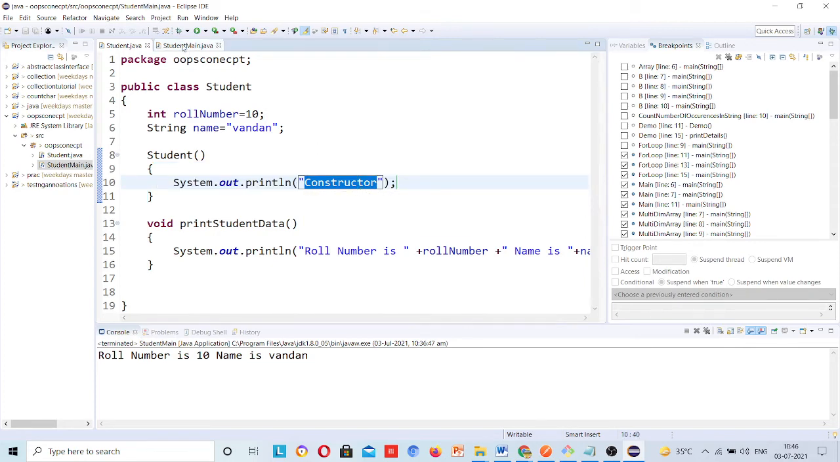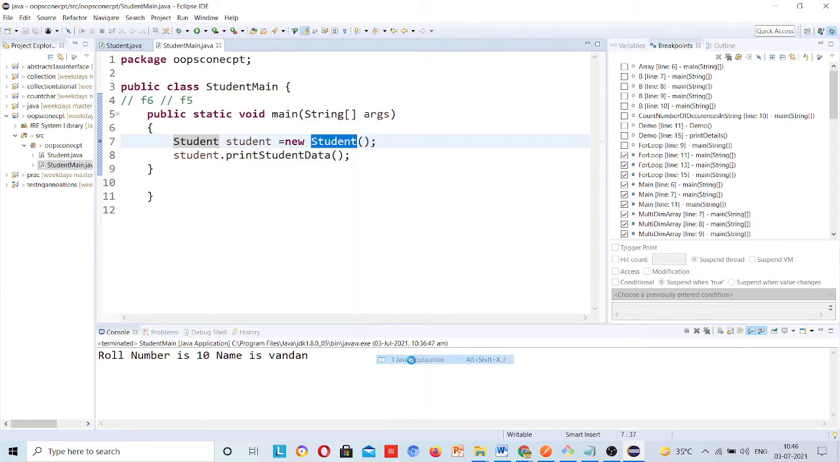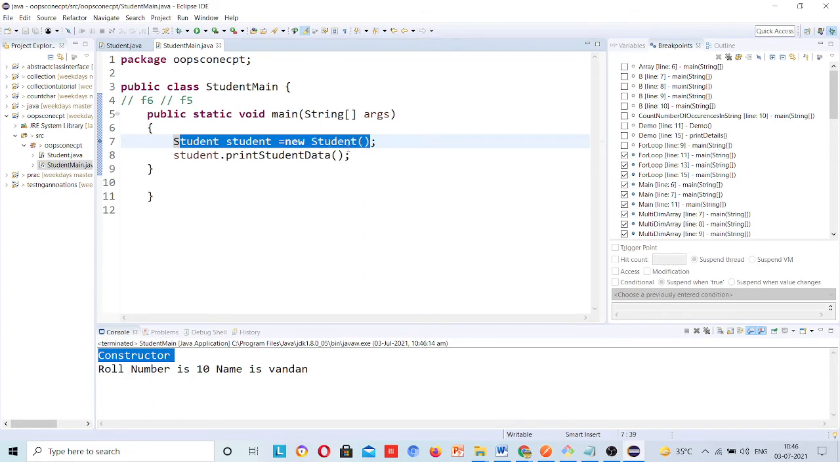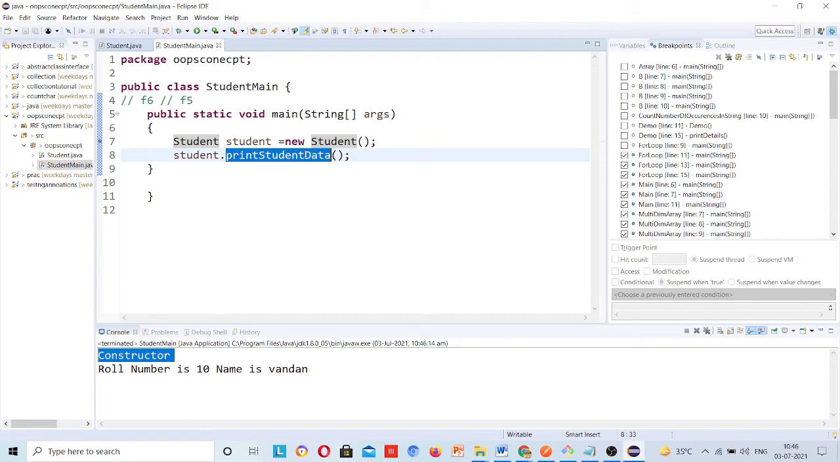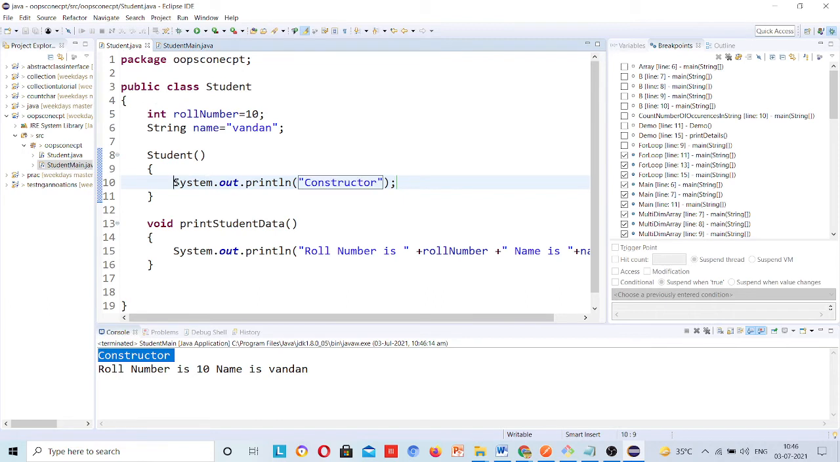Now if I run this program again, I will not debug this code, I will run this code, okay. Run as Java application. You can see first the constructor is called, and why? Because student is equal to new student, and the constructor is called first, the method is called secondly. That's why whenever the constructor got called, it executed this line of code.